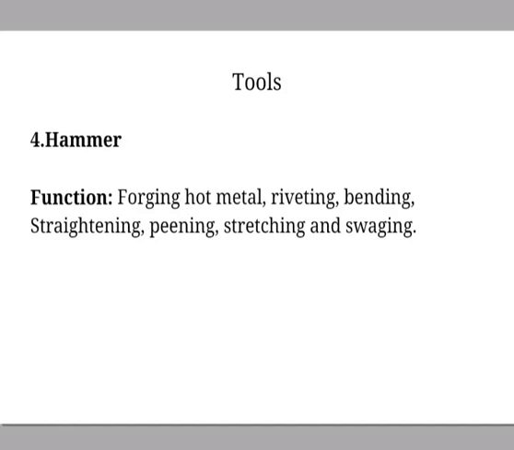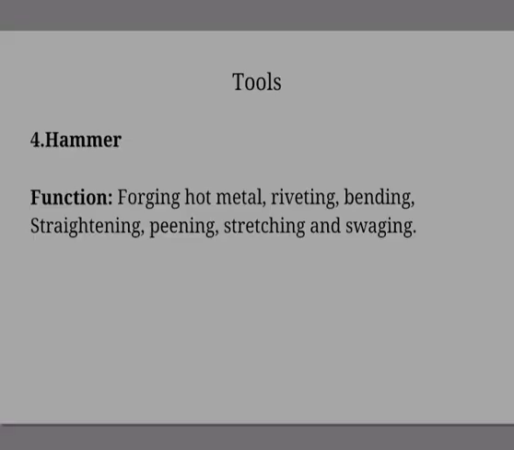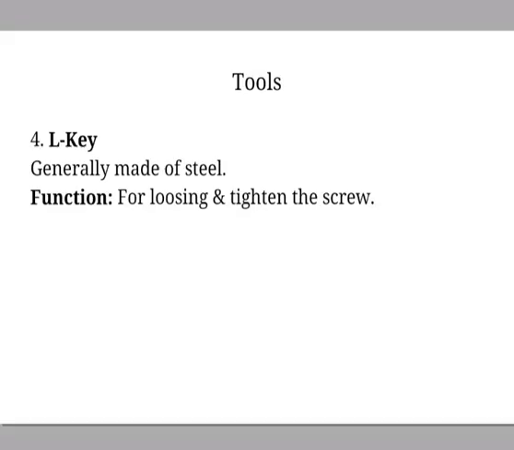Then the straight claw hammer is used for removing nails. For that purpose we have to use it. These are the different functions of the hammers whenever work is carried out. The next one is the L key. It is made of steel and its function is loosening and tightening the screw.